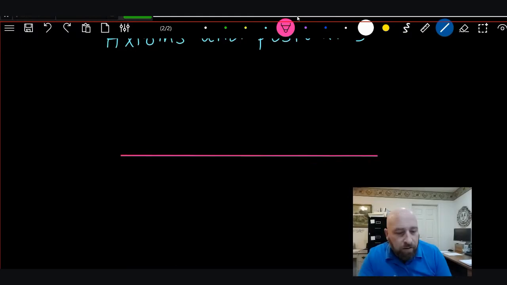Informal statement number 3 says a line can be divided into 2 equal parts, but only at one point. Let me show you this. So here's a line, and I can't divide that line right here and say, oh, that's 2 equal parts.